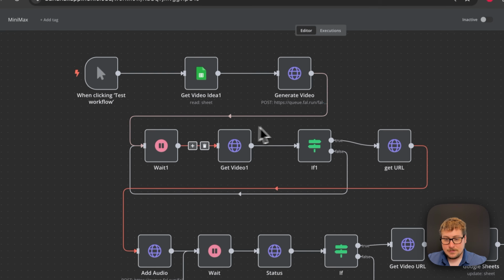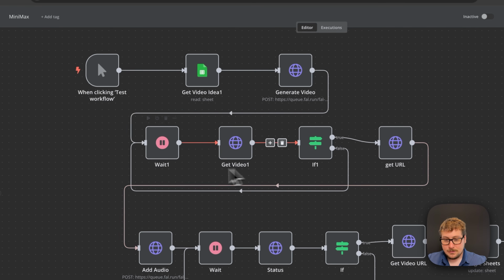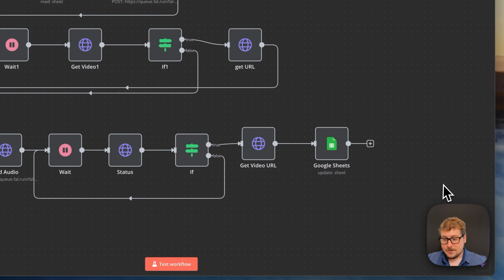I'm just going to run down this automation and explain these little if nodes that will help you avoid running into errors if your video is not done generating. And then once we have this, we'll do one final project where I'll have a really good prompt generator for Veo 3. We'll create all the videos and then we'll stitch them together into one video file. But for now, let's work on this and I'll explain it really quick.